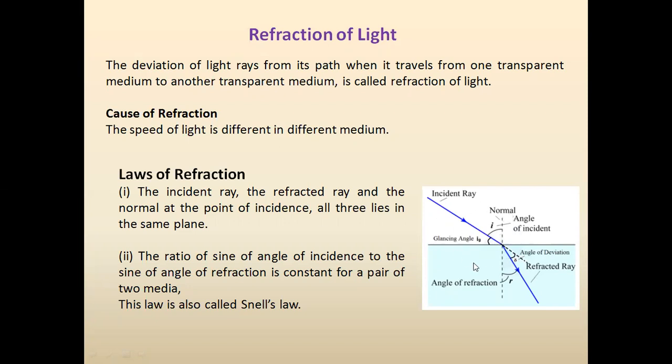In this picture, we see that this is the angle of incidence. So this is the incident ray. I is the angle of incidence. This is the refracted ray, and the angle between the normal and the refracted ray is called the refracted angle. It is denoted as R. It is also called the angle of refraction.